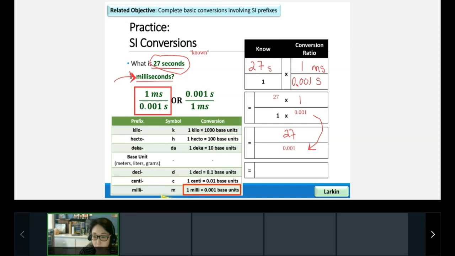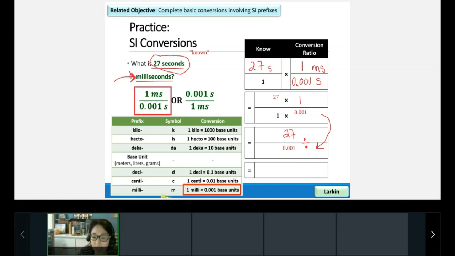Okay, what I want you to do, go ahead and grab a calculator. And anytime we have a fraction, it's just division in disguise. So take the top number and divide it by the bottom number. Go ahead and tell me in the chat box, what do you get? 27 divided by 0.001. Do it on a calculator, on your phone, on a computer. Thank you, Erica. Thank you, Angelina. Yeah, perfect. You get 27,000.